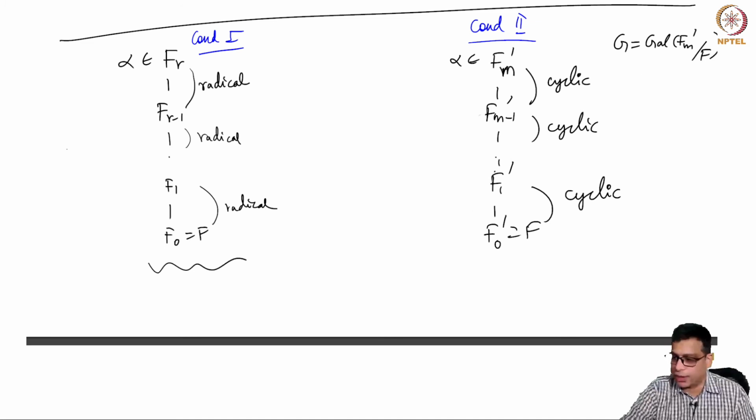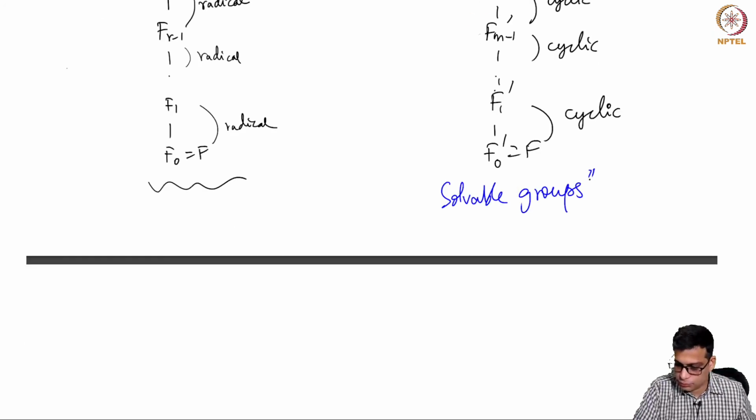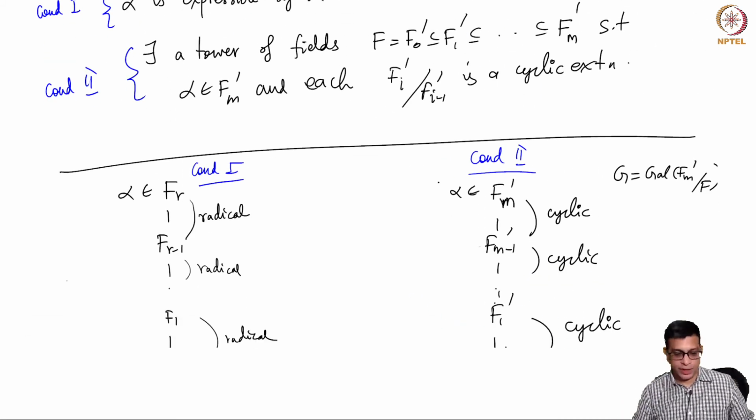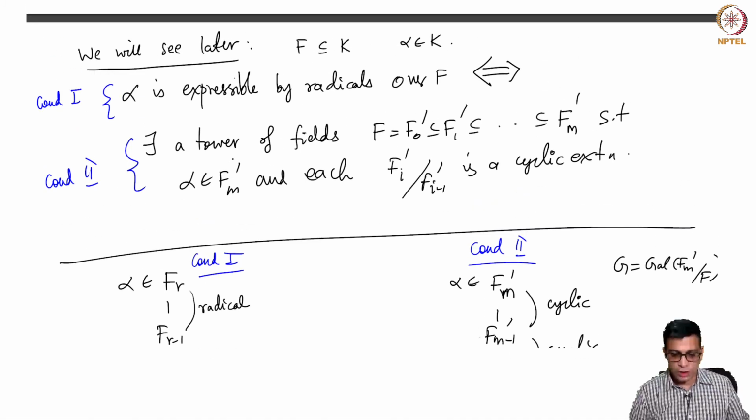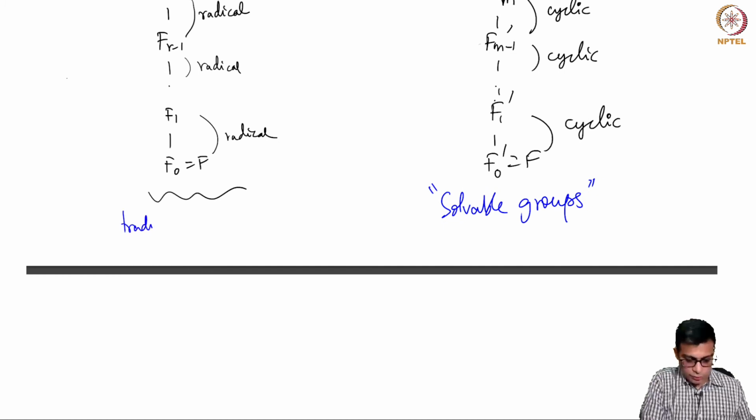So this is related to the notion of solvable groups. This is just an indication of what is to come. This is the traditional notion of solving by radicals.